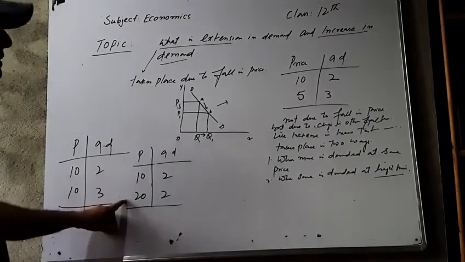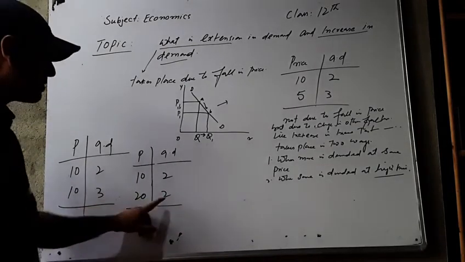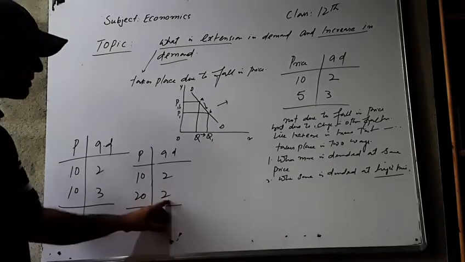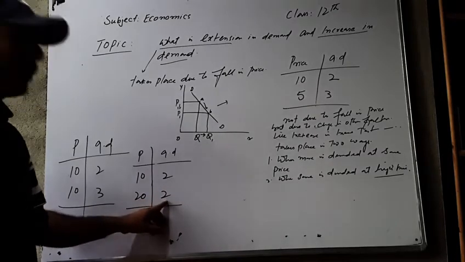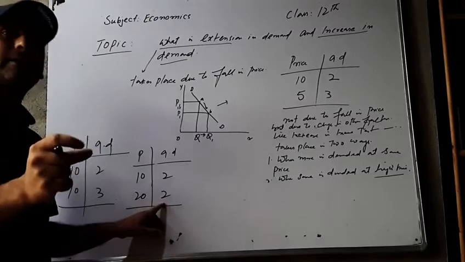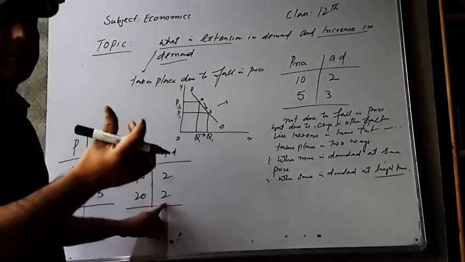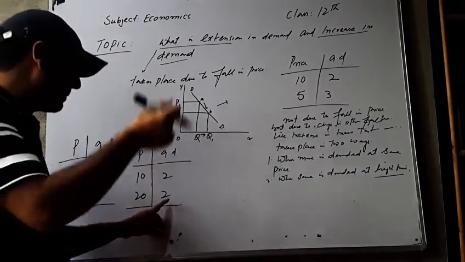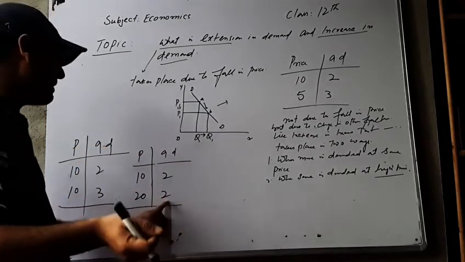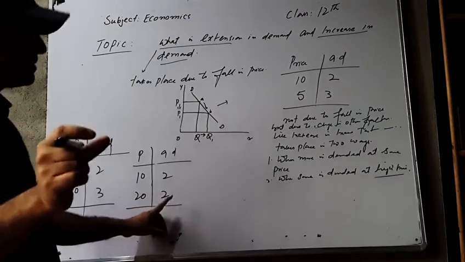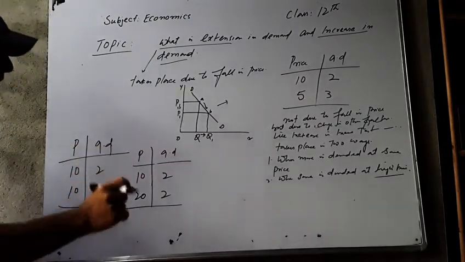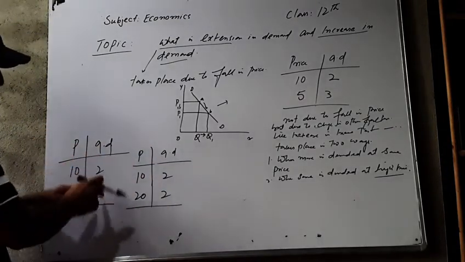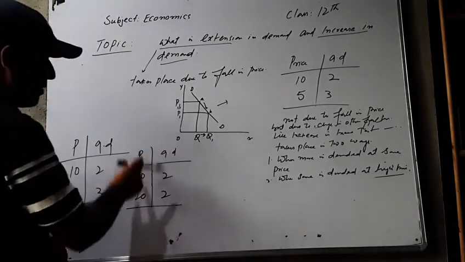So when price rises, he does not change his demand. He demands continuously these 2 kgs of milk. Why? Because it may be the case that either his income rises, or the taste and preferences rise, or the size of the family rises. So he does not decrease his demand here. So this is when more is demanded at same price or same is demanded at high price.